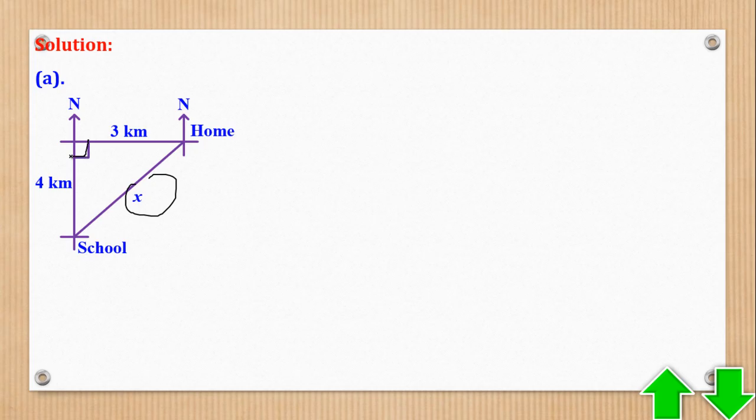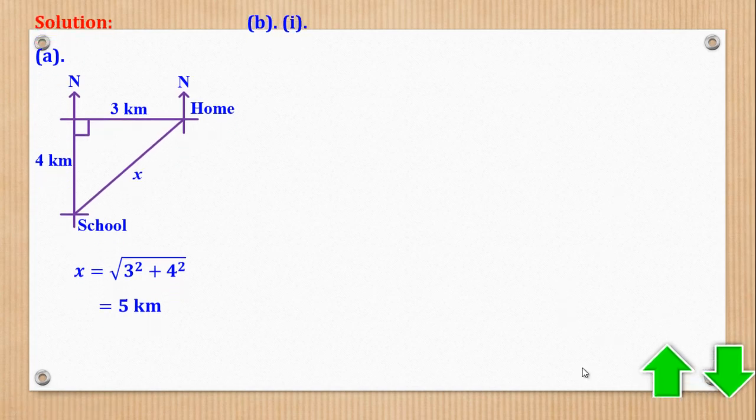The good thing, this is a right-angled triangle. So I can either use Pythagoras theorem or bearing by drawing on a graph paper. Let's choose the simplest, Pythagoras theorem. So x will be the square root of 3 squared plus 4 squared, to give you 5 kilometers. And that's what they wanted.